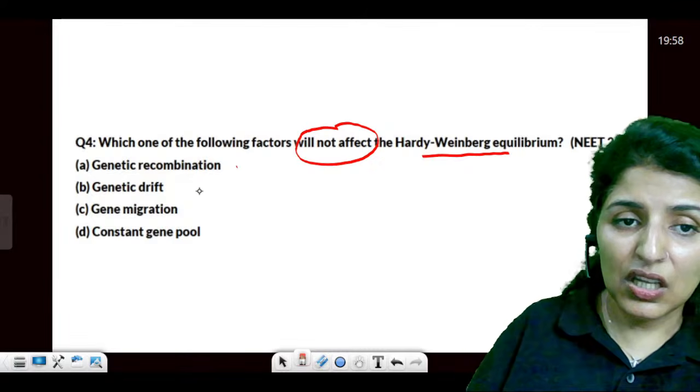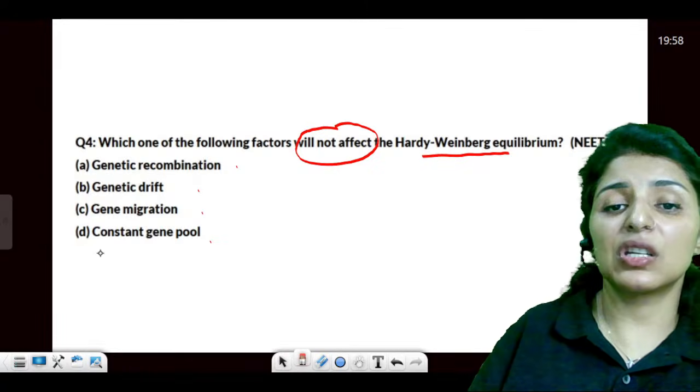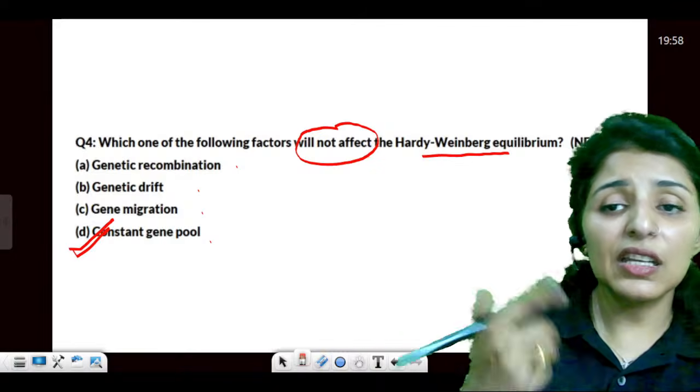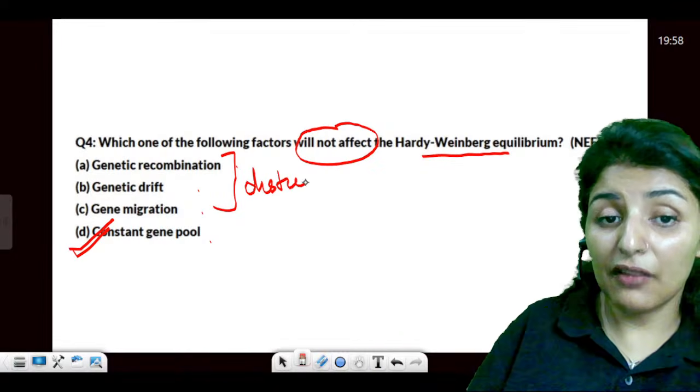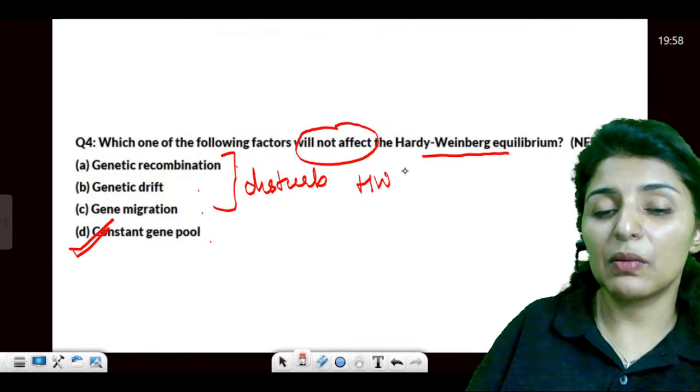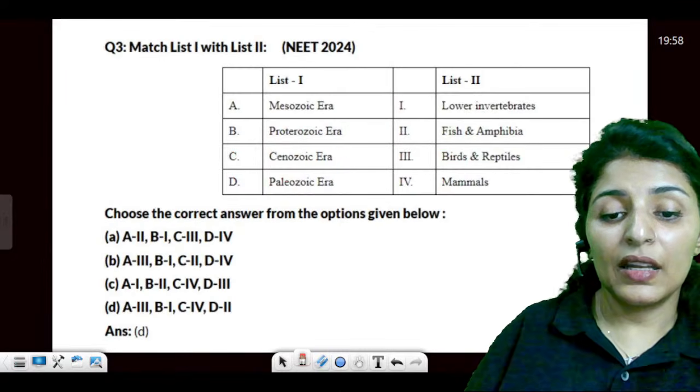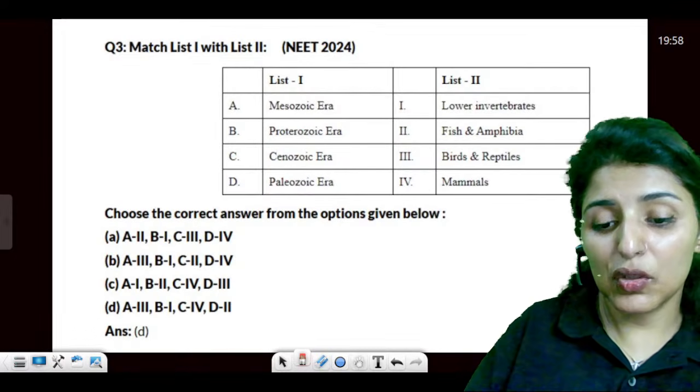Genetic recombination, genetic drift, gene migration, and constant gene pool. If it is constant, then it is an equilibrium. These all will affect. They will disturb. There are 5 factors given which will disturb Hardy-Weinberg equilibrium. Are these points clear? Now, moving on to the next.